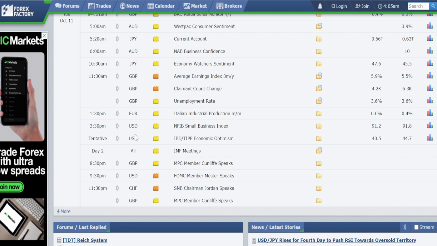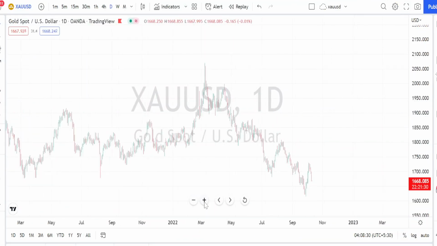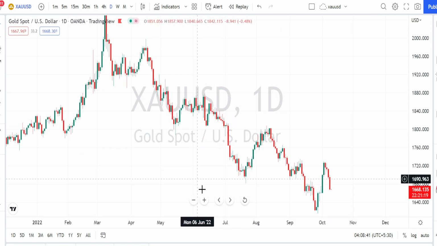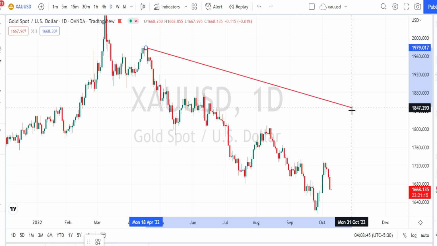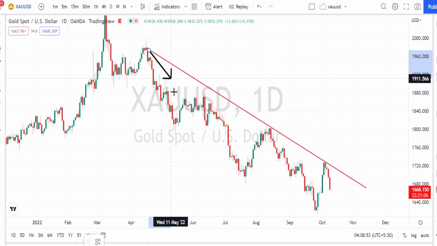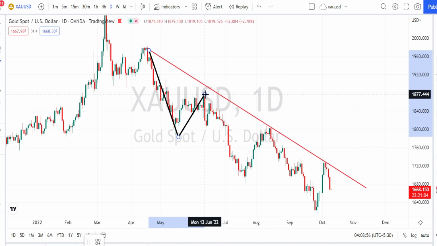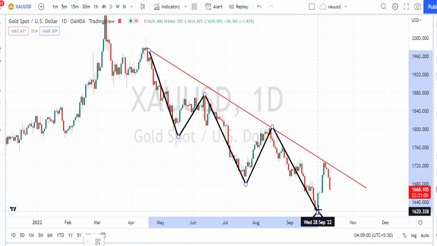Let us begin our gold analysis. So I am in daily time frame now. When we look at the price action from the daily time frame, I am drawing a trend line or a resistance line to understand the current trend of the price action. So based on this trend line, it is very clear that the current trend of the price action is in a very strong bearish trend.